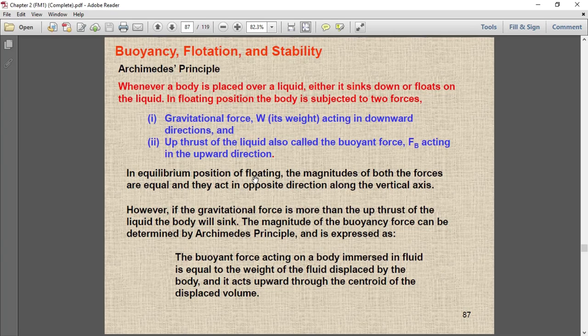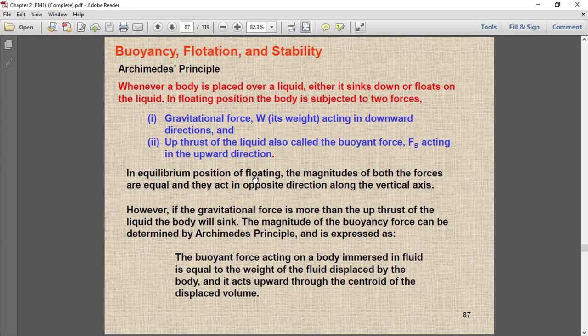The meaning of floating is the body is partially submerged in the liquid and partially above the liquid. So that is basically the floating position. And the other is the suspended position. What is the suspended position? That means the body is completely submerged in the liquid, but it does not sink down. It is not resting at the bottom surface of the liquid.